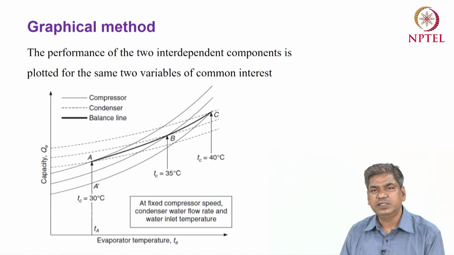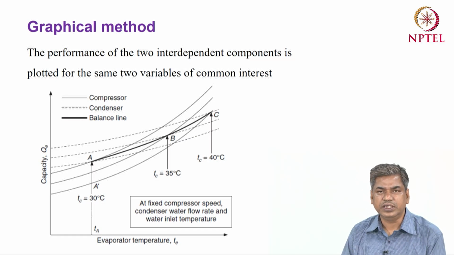That means the intersection between the similar lines for the compressor and the condenser is where the lines cross at a point, and that intersecting point represents the balance point for that evaporator temperature and condenser temperature. So for both cases, the mass flow rate you measure for the compressor and condenser will be the same.